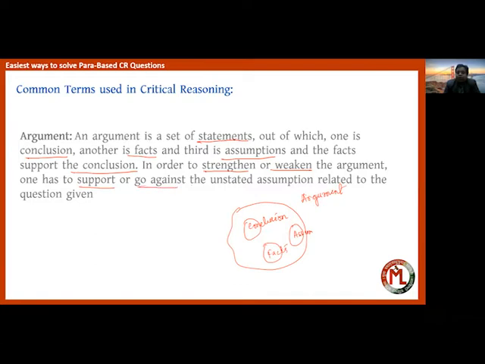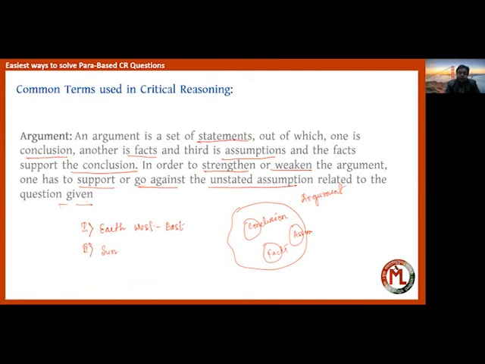Now, if we want to strengthen or weaken the argument, what we have to do is support or go against the unstated assumption related to the question given. So suppose, for example, a statement is given that the sun rises in the east, and two arguments are given: that earth rotates from west to east on its axis, and